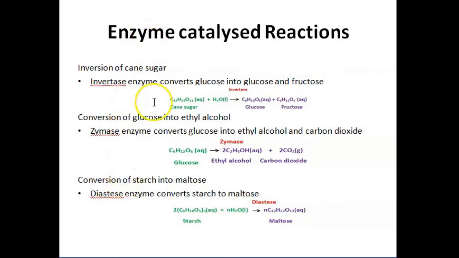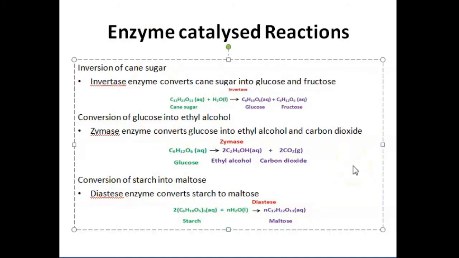Here are a few examples of enzyme catalyzed reactions. The first one is inversion of cane sugar. Here, invertase enzymes convert cane sugar into glucose and fructose. Second is conversion of glucose into ethyl alcohol.